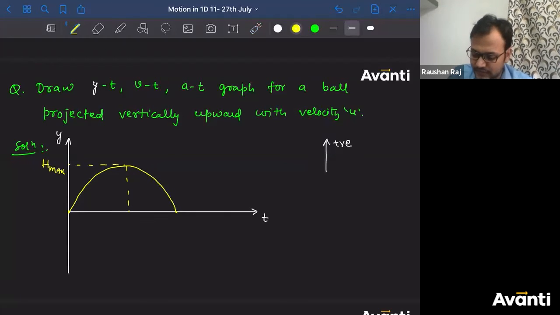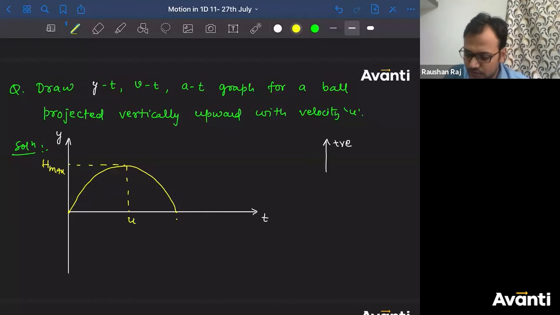Tell me, guys, what will be the time here, and what will be the time here? We have already studied these things and I expect you to remember those values. What is the time taken by the particle to reach maximum height from the point of projection? Very good, Ritvika. Keep it up. Very good. No, Aishwarya, that's wrong.